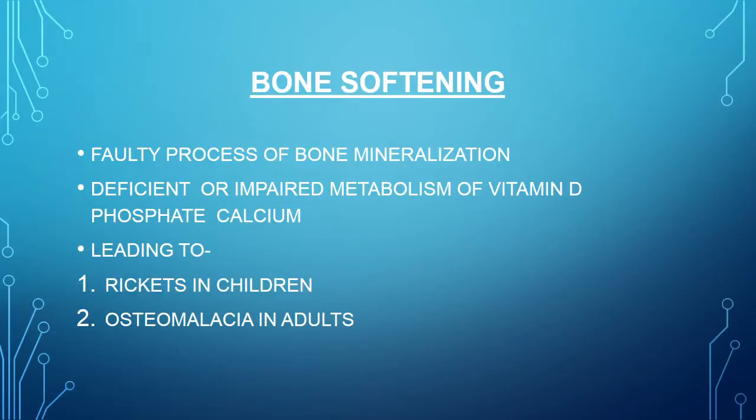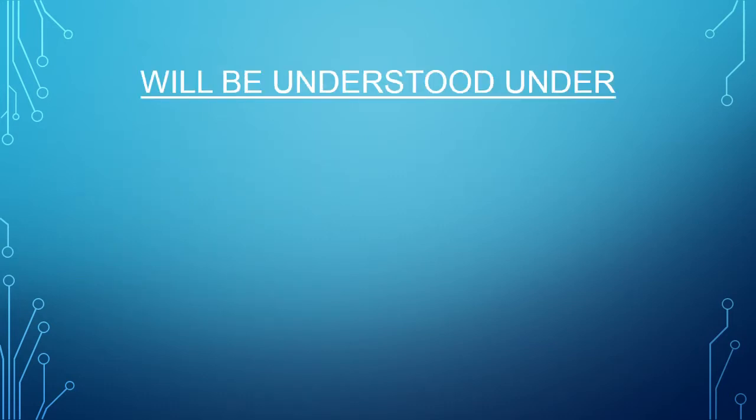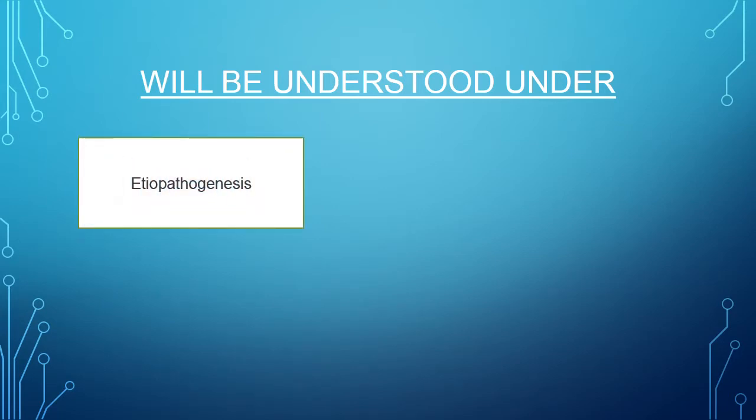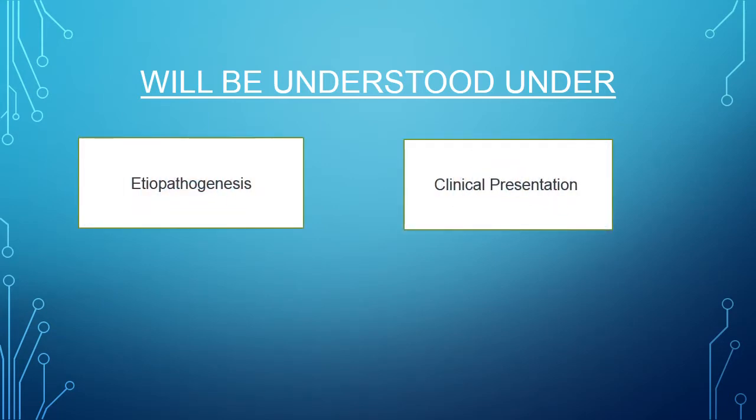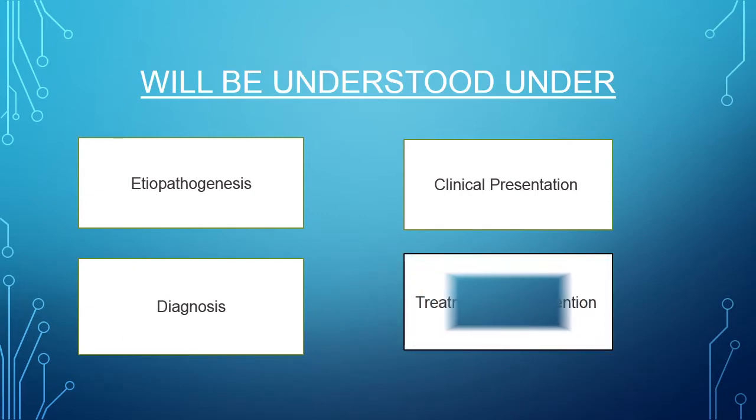Good afternoon everyone. My topic is rickets. Primarily in rickets, bone softening is seen, which is either due to a faulty process of bone mineralization or due to deficient or impaired metabolism of either vitamin D, phosphate or calcium, which leads to rickets in children and osteomalacia in adults. So the topic will be understood under four headings: etiopathogenesis, clinical presentation, diagnosis, and treatment and prevention.